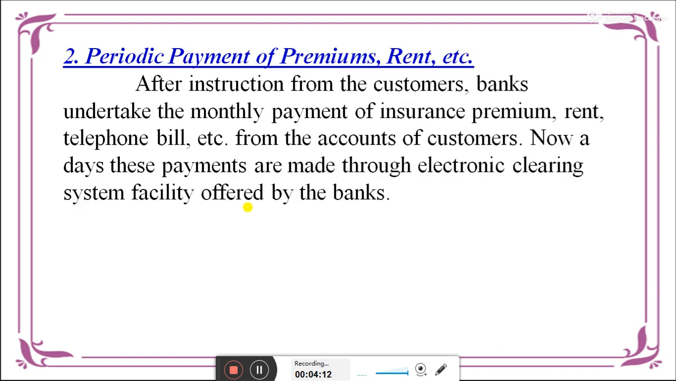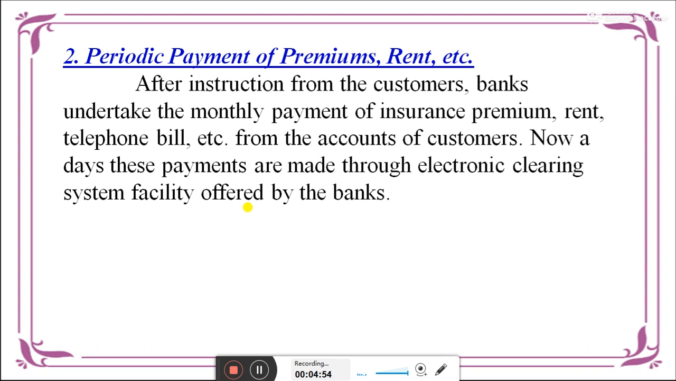Second one, periodical payment of premium, rent, etc. They are providing periodical payments. After instruction from the customers, the banker undertakes the monthly payment of insurance premium, rent, telephone bill, etc., from the account of the customers. Now, on the due dates, the payments are made through the electronic clearing system facilities offered by the bankers. What are the electronic facilities? It may be an ATM card, or e-banking, or internet banking, or it may be Google Pay.